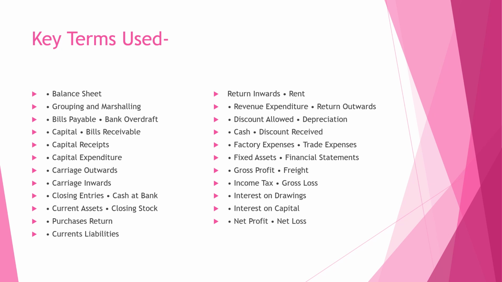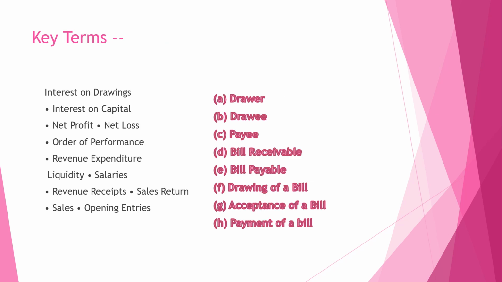These are all the different terms we have used, and they are very important for understanding accounting. Here drawer, payee, drawee are used in case of bills of exchange, bill receivable, bills payable, drawing of bill, acceptance of bill, payment of bill.